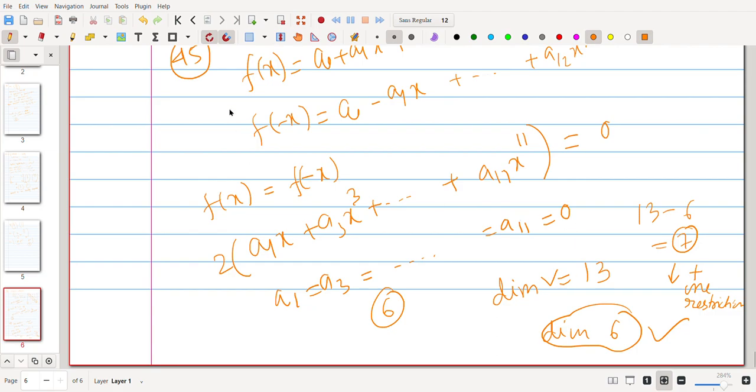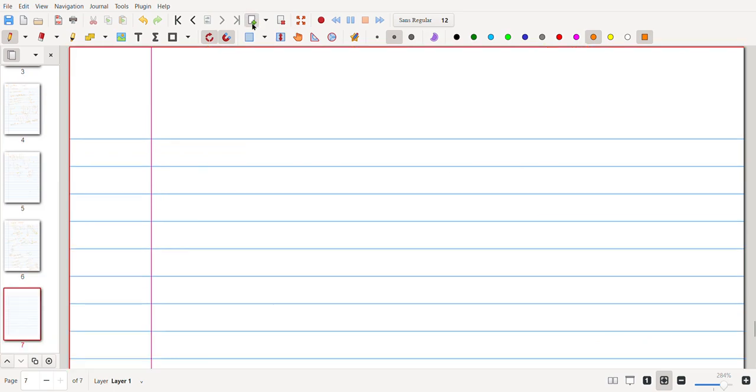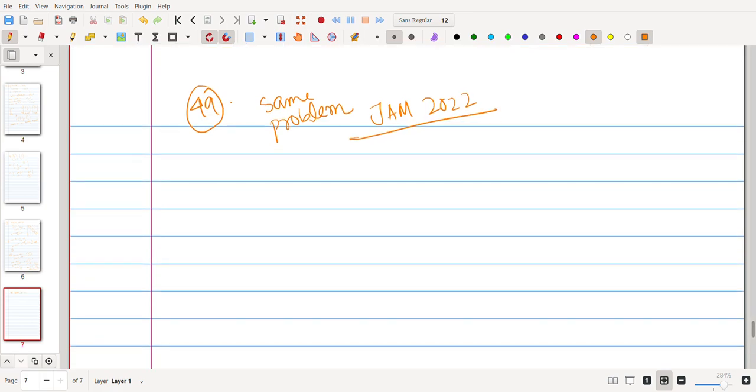Okay, question number 49. This is the same problem that came in 2022, question 49. Same type of problem with multiplication. It is lengthy, but it's doable. Jam 2022, it is just a computational problem. Okay, I'm not going to solve it. This will take some time. And the only question left is question number 50. That is a very nice problem. I'm going to say the approach.